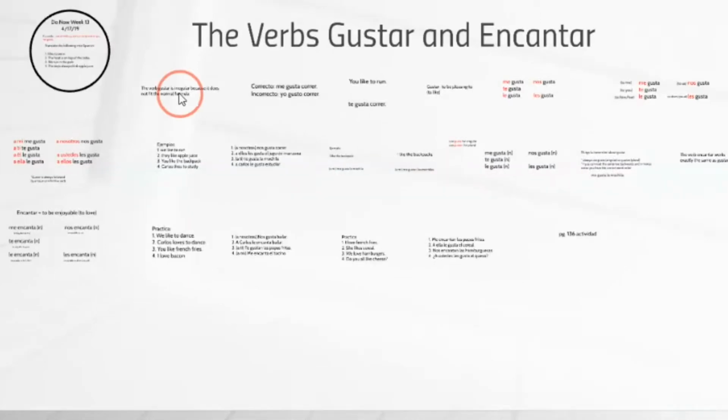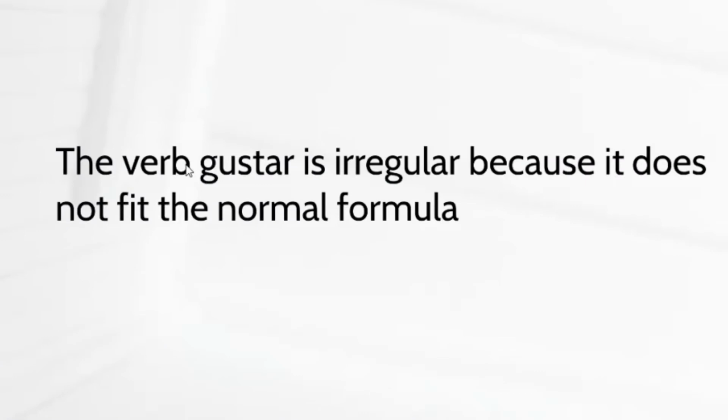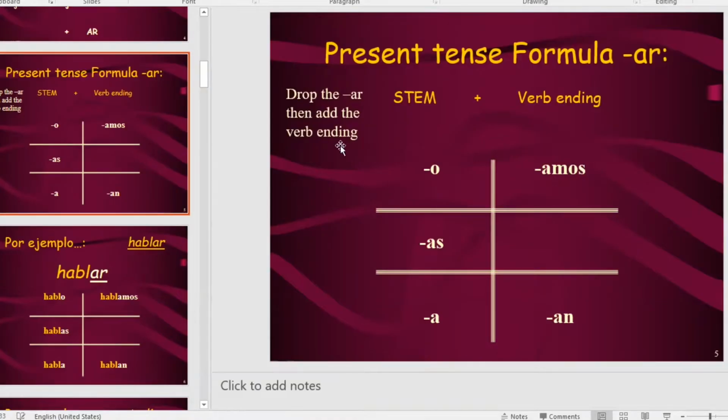Let's jump into it. The first thing I always like to point out when I start talking about the verb gustar is that it is irregular. What I mean by that is that it is not going to fit our normal conjugation formulas that we use with our normal verbs. If you've watched previous videos, we have this formula here. This happens to be the one for AR verbs: o, as, a, amos, and an, and we use our subject pronoun box there.